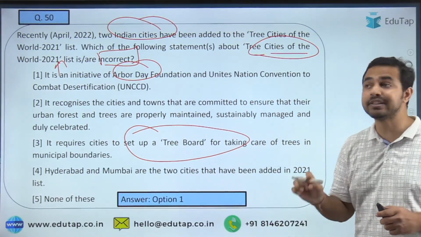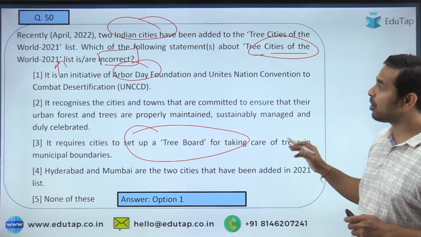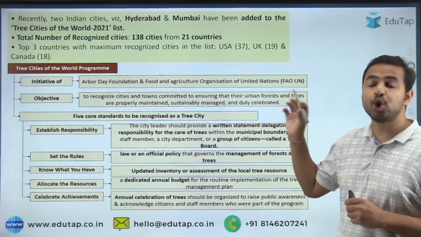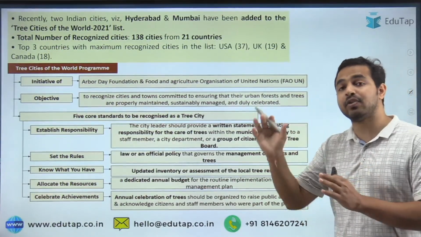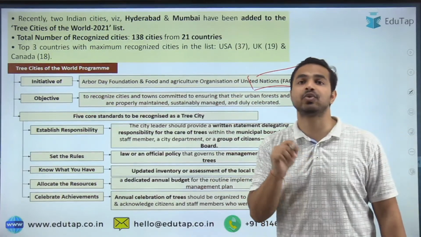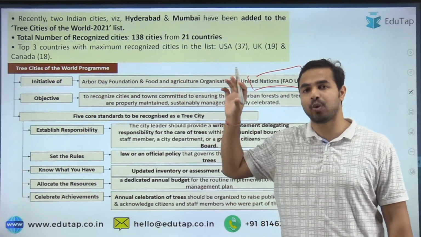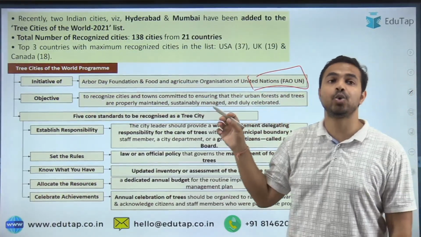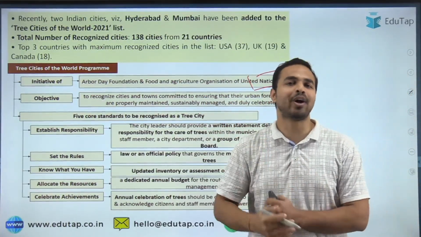Here the incorrect part is option number 1 only, because what exactly is being mentioned incorrectly, that was UNCCD. In respect of UNCCD, it must be United Nations FAO. That is what Akash gave as the right answer to this question, that it should be replaced by UNFAO. That is the right part.